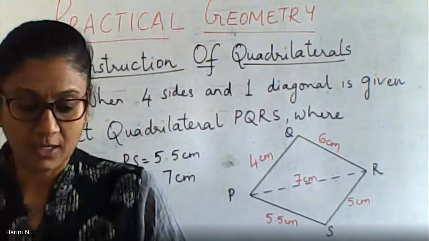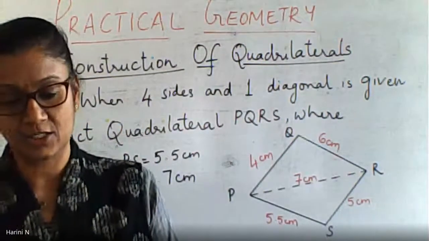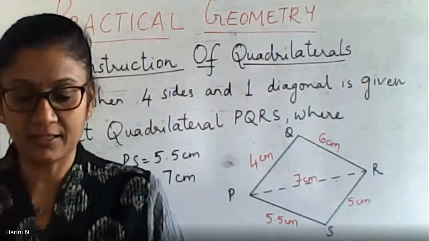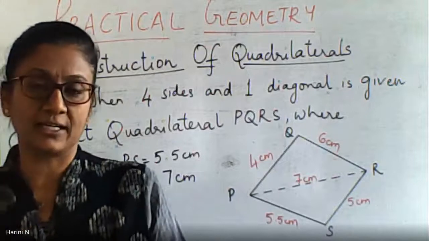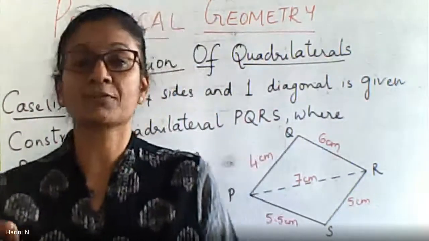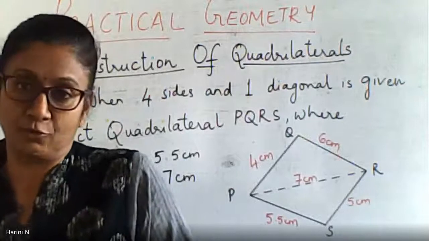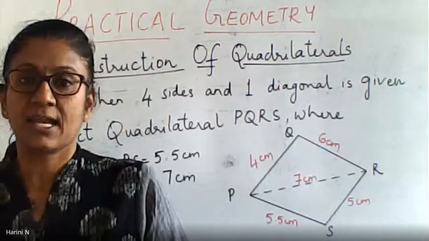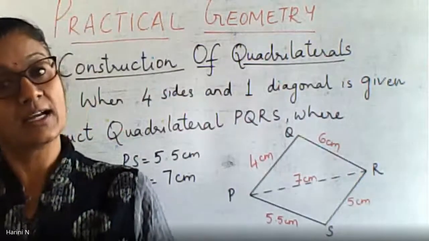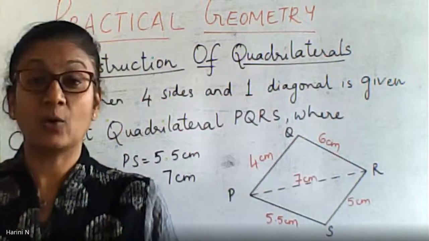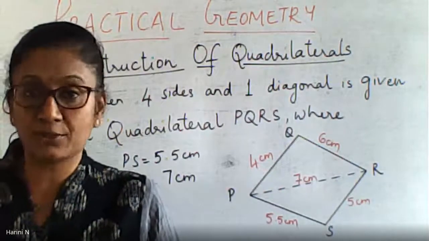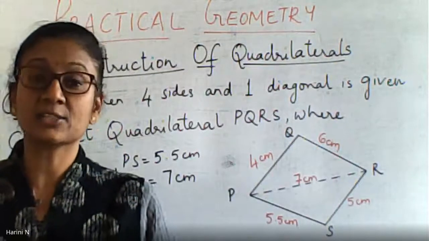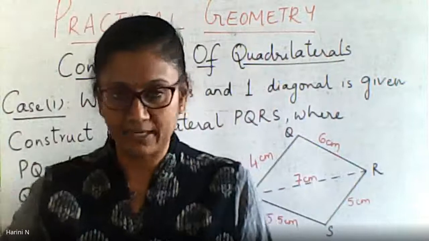So we are going to use our knowledge of construction of triangles, which we learned in class 6, to construct the quadrilaterals. I hope you are understanding. The knowledge of constructing a triangle is very important for me. So when I have my central node as construction of quadrilaterals, I can branch one more node to construction of triangles, because unless I know the construction of triangles, I am not going to be able to do the construction of quadrilaterals. Then in triangles, when we were trying to construct, we had many varieties of triangles.